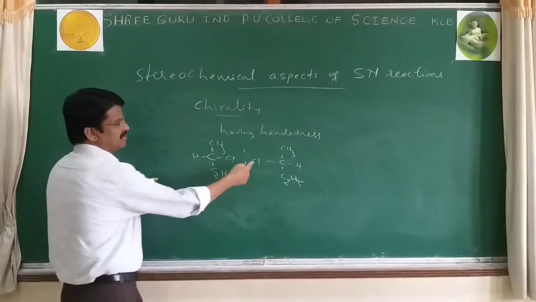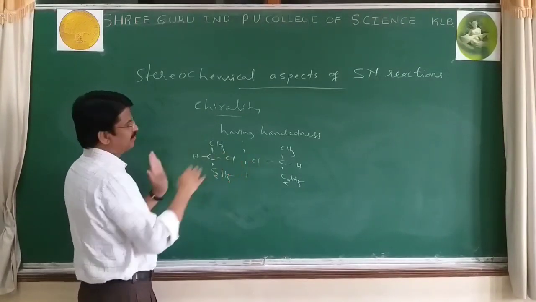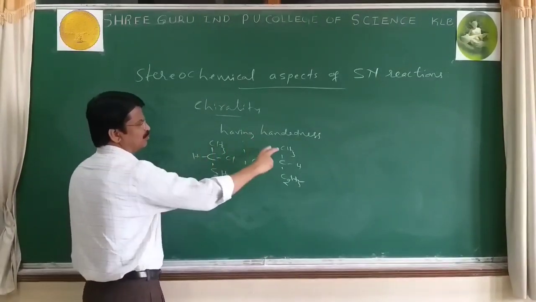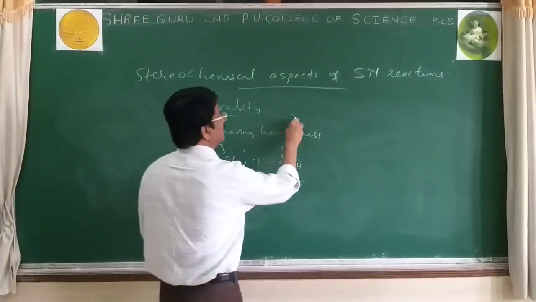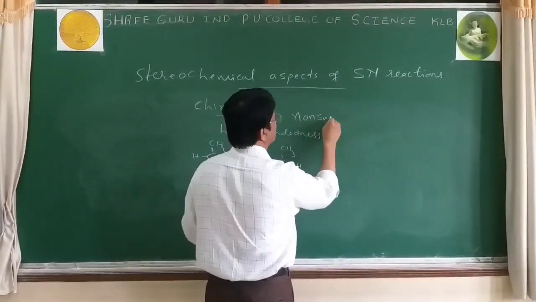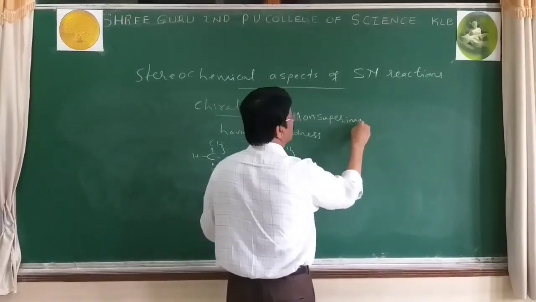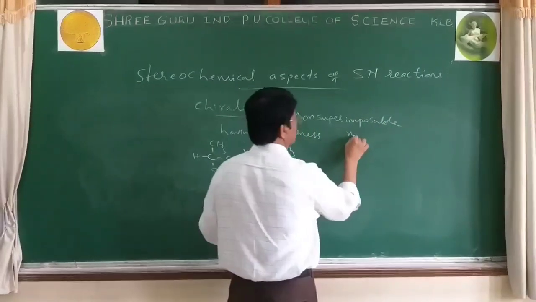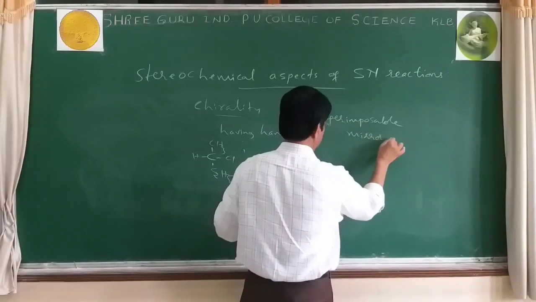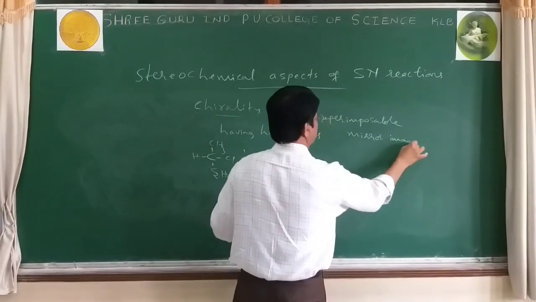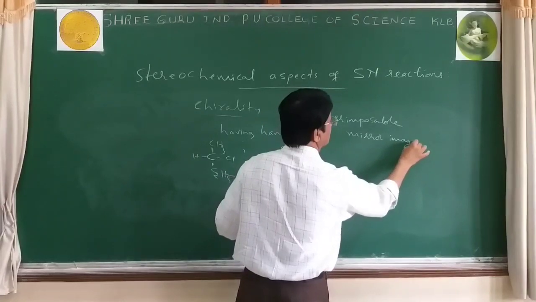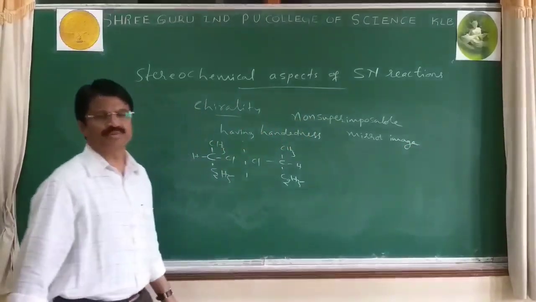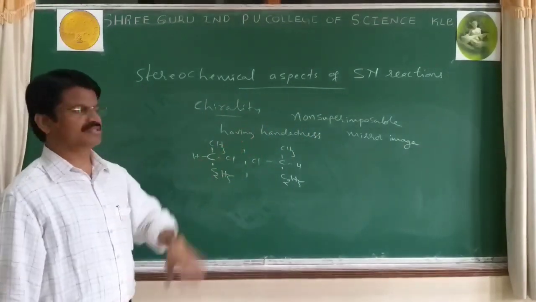Now, these are mirror images, but they are not superimposable. Non-superimposable mirror image.